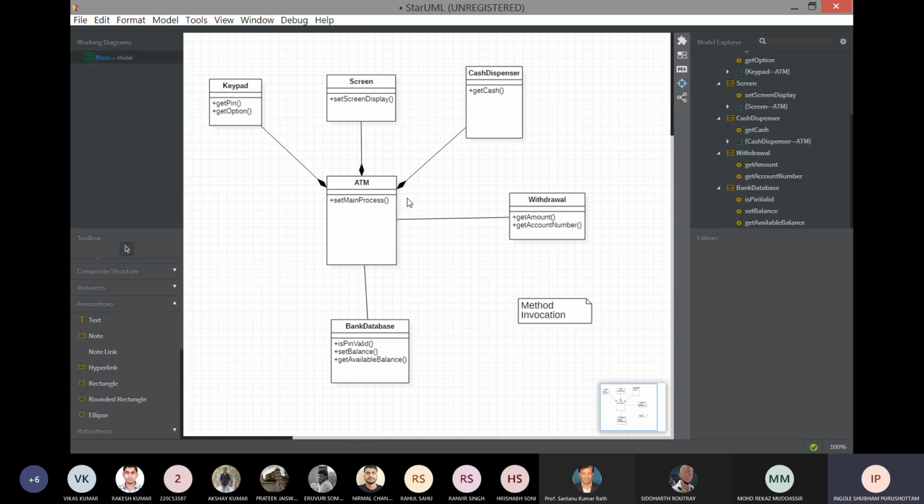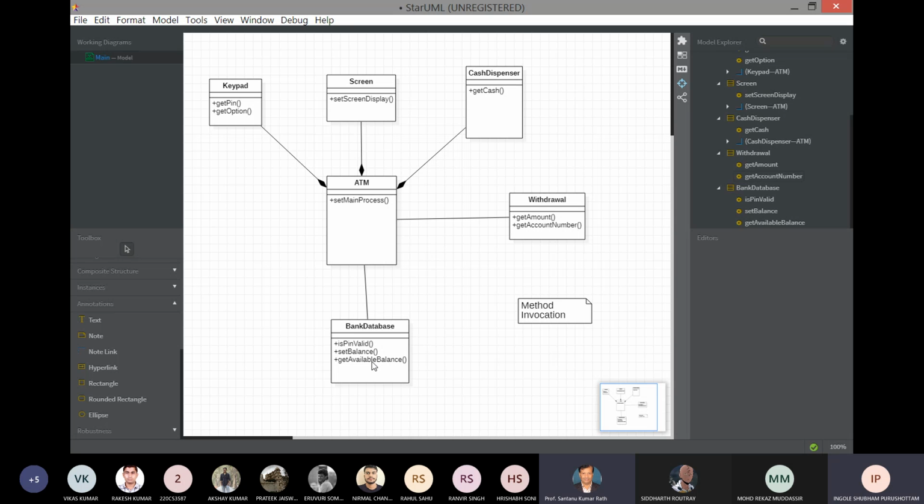After the user enters, I want to withdraw 10,000 rupees, now the ATM will check. It will again invoke, it will say, okay, get the available balance. Is the balance available or not? Okay. So suppose there is a balance available in the account, 20,000 rupees.